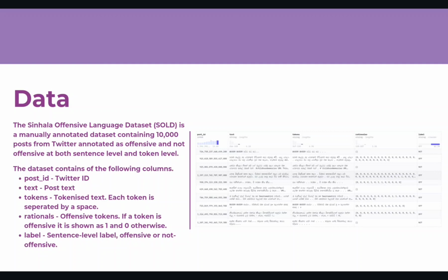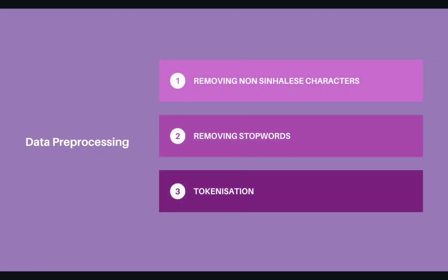This section outlines the specific preprocessing techniques employed in the study to enhance the quality of the Sinhala language dataset. First, removing non-Sinhalese characters. Filtering out characters that do not belong to the Sinhala script eliminates noise and ensures data coherence. It also enhances the effectiveness of subsequent analysis.